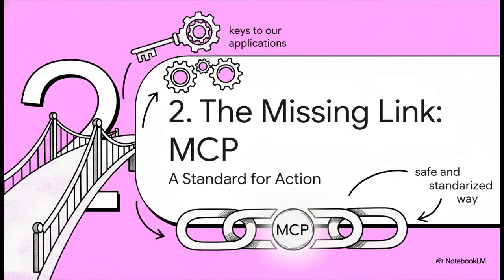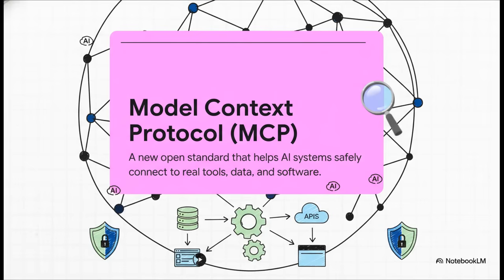So how do we fix this? How do we bridge that gap? How can we give AI the keys to our applications, but do it in a way that's safe and standardized? Well, the answer is a critical missing link we're about to look at. It's called the Model Context Protocol, or MCP for short.